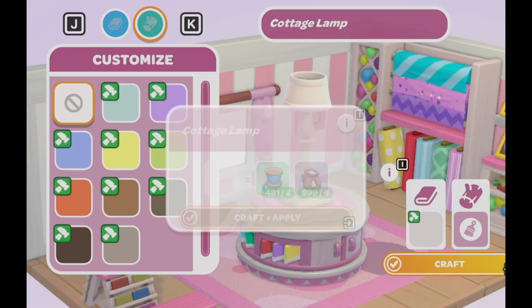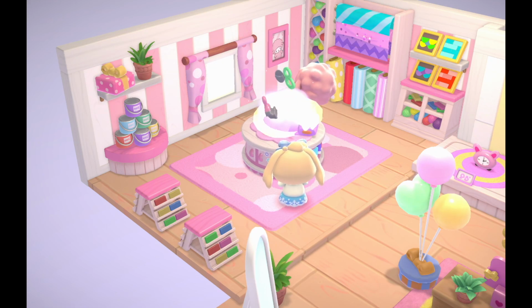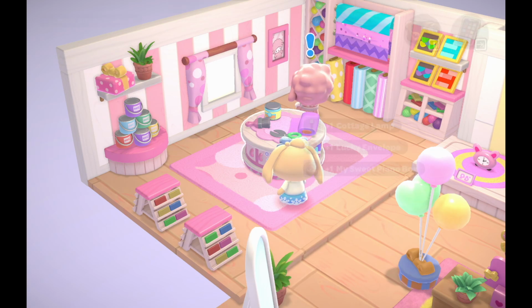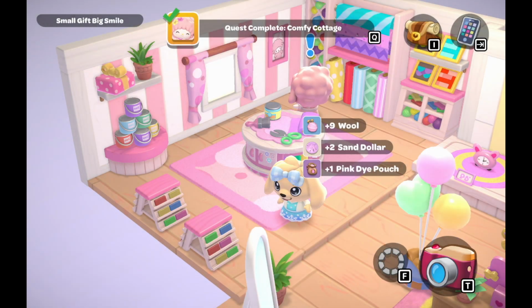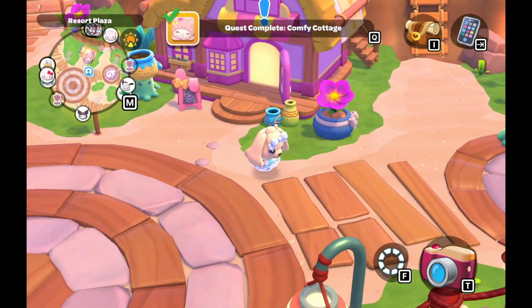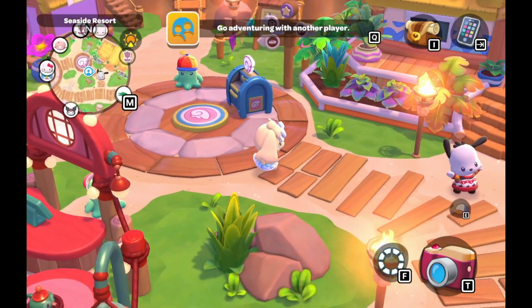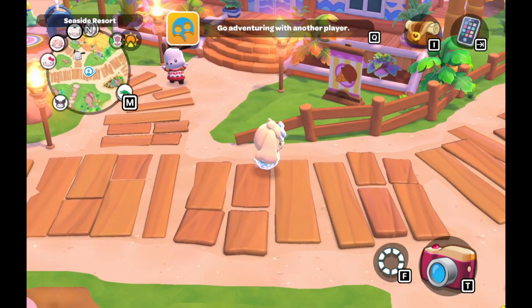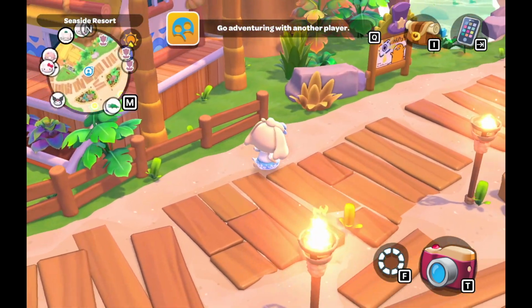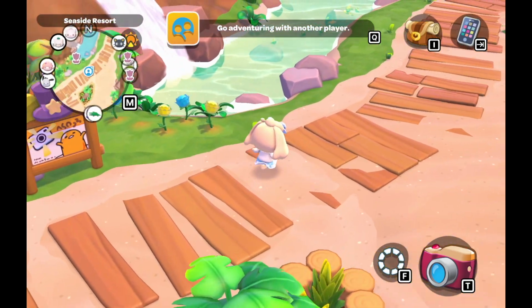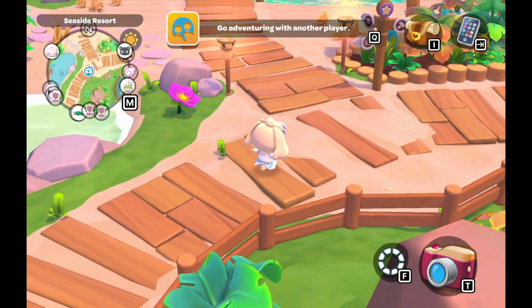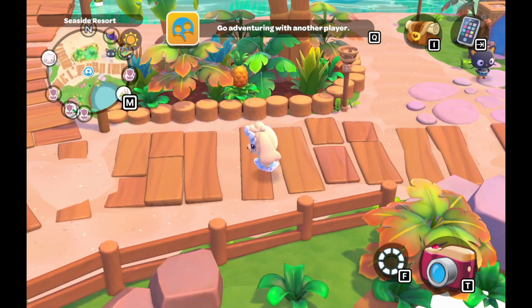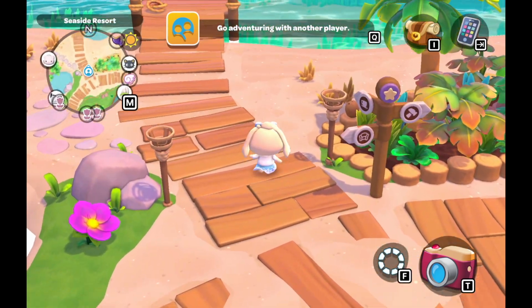There is multiplayer. We're not doing multiplayer in this game today. I usually don't do the multiplayer stuff. I do need to get to a higher multiplayer level. There is somebody that I was doing multiplayer with every week because there are weekly quests. I talked about this in the first video I ever did on this game, kind of comparing it to what Animal Crossing could have been, but there have been new multiplayer quests added to the game since I last did a video. But right now the 2.3 update just released for Apple Arcade.